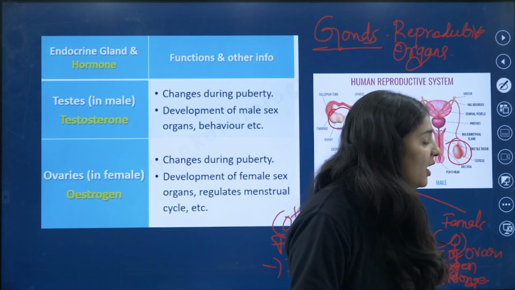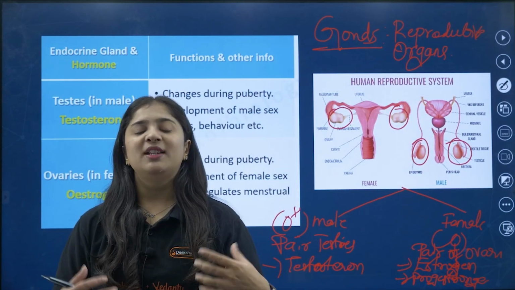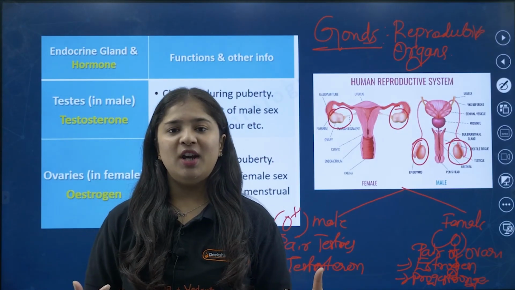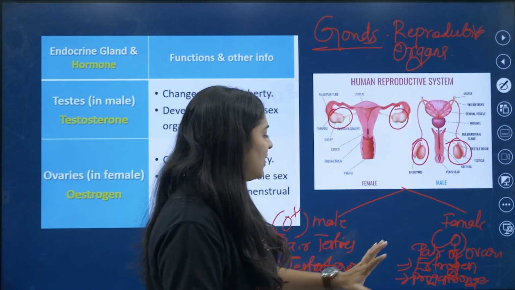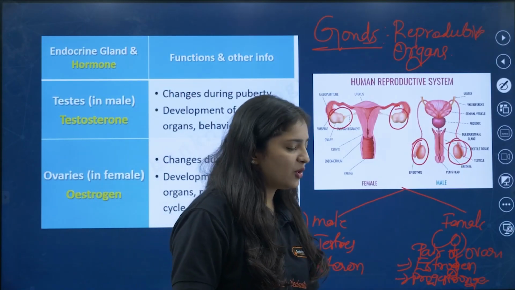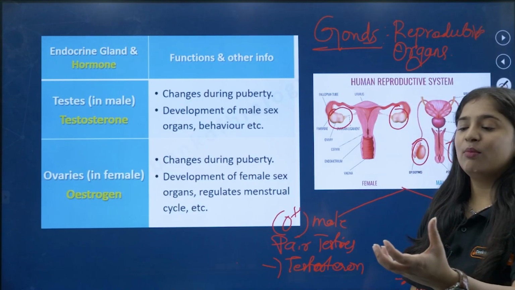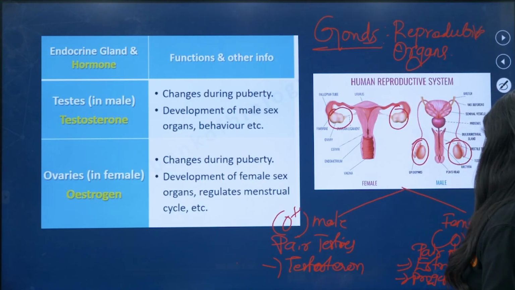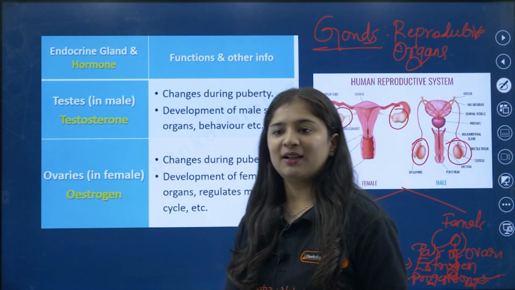Coming to the female, after the release of estrogen, you will see enlargement of the breasts, the body structure will change, and you will get a proper shape. Progesterone is secreted in the ovaries when a lady becomes pregnant.